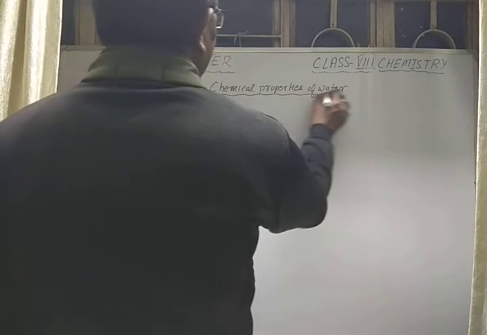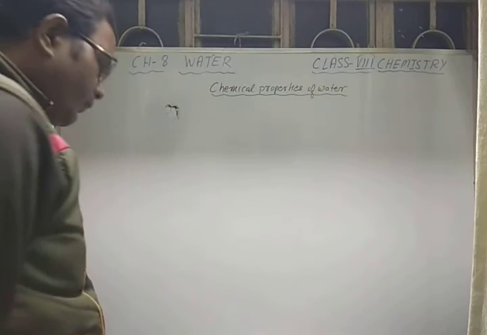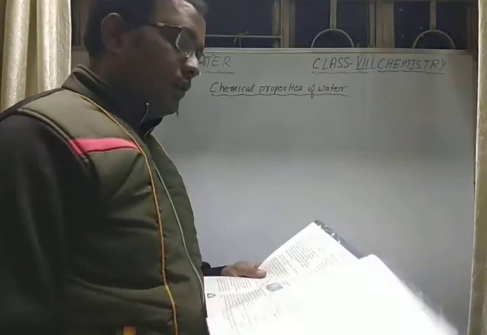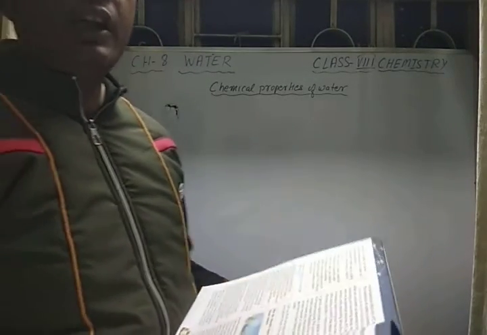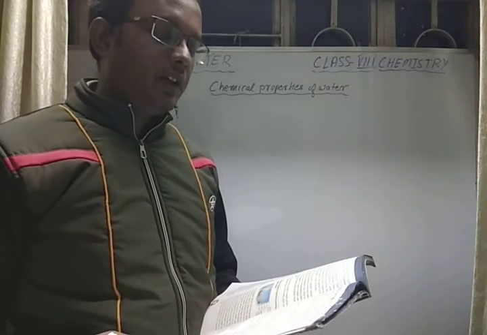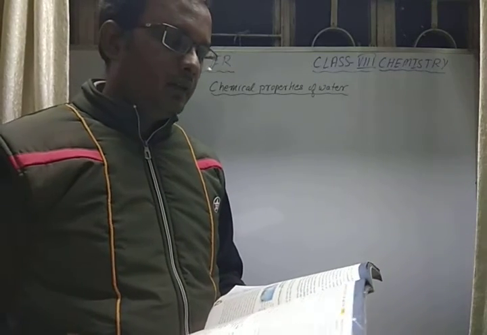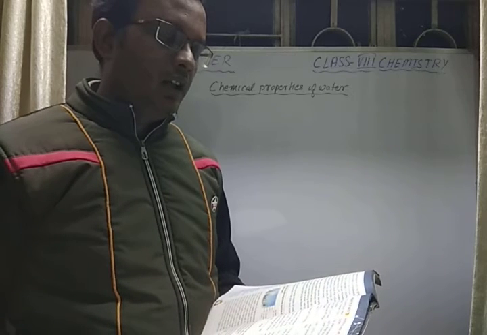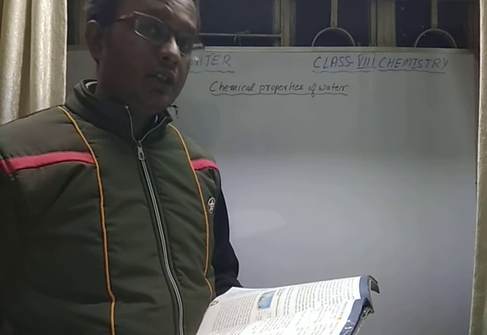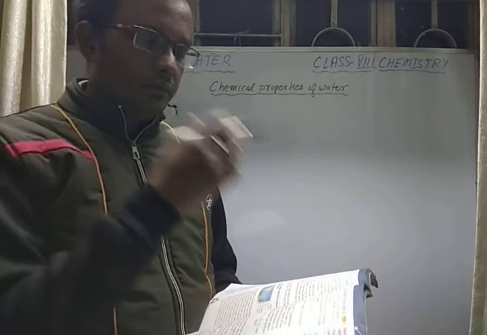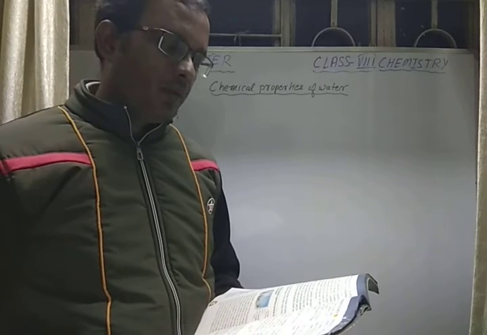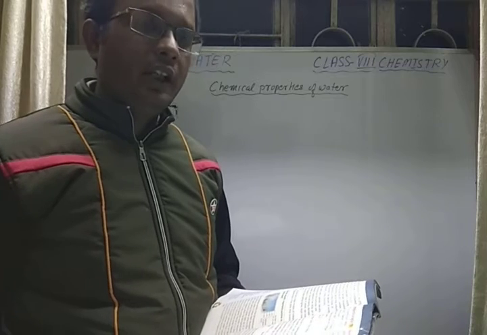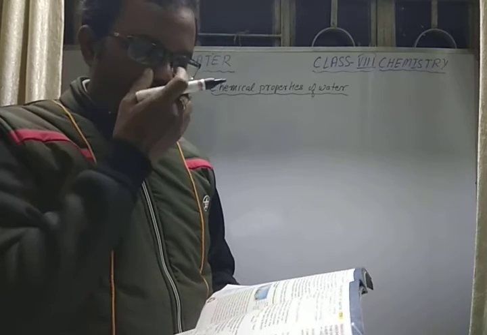Chemical properties of water. Just now I said that pure water is a neutral liquid. It is neutral. It does not show any change in the litmus paper. But on heating over 2000 degrees Celsius, or on passing electricity, it decomposes to hydrogen and oxygen, which we have already studied in the previous chapter, by the process called electrolysis.